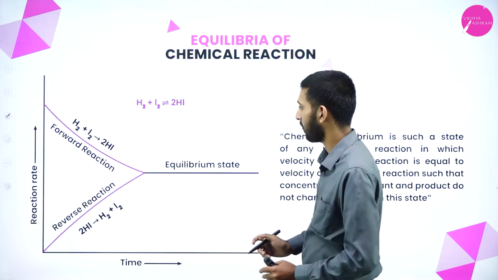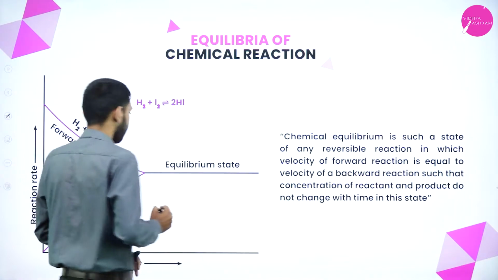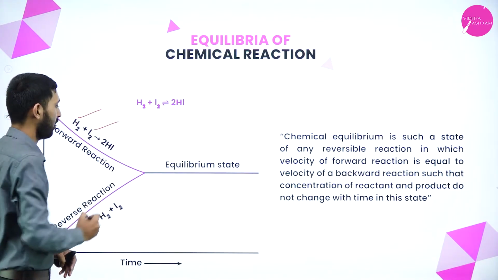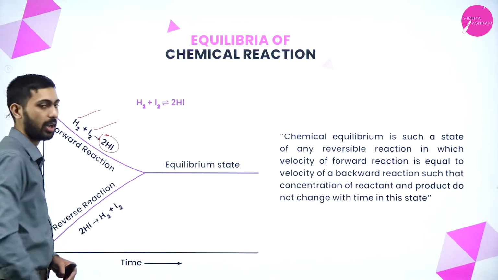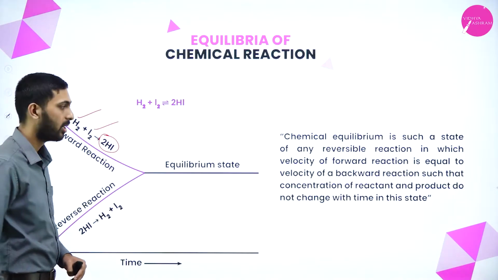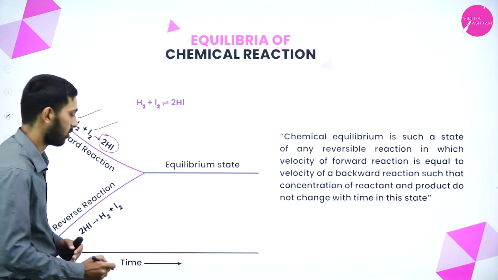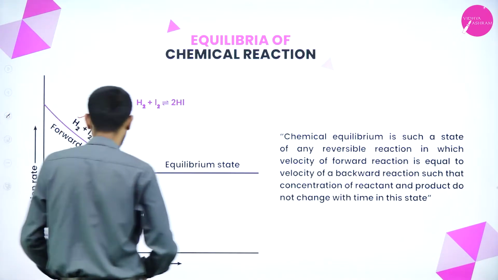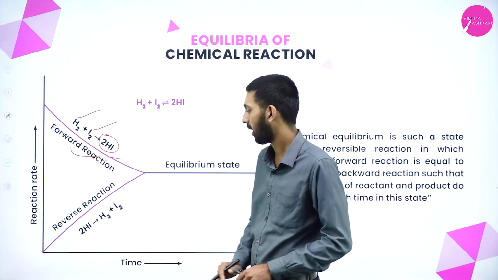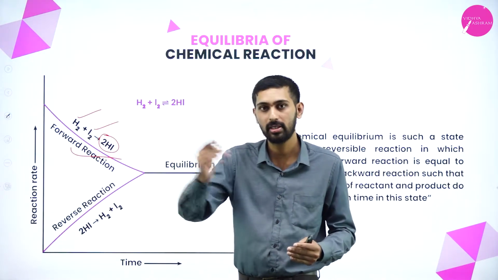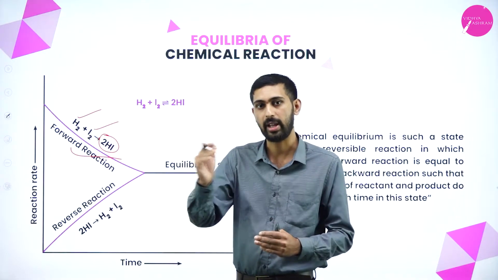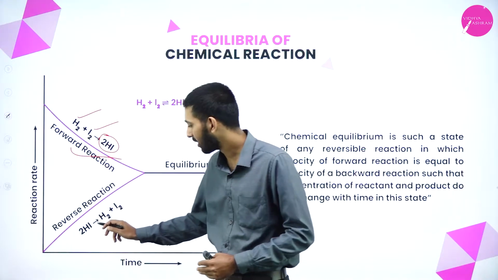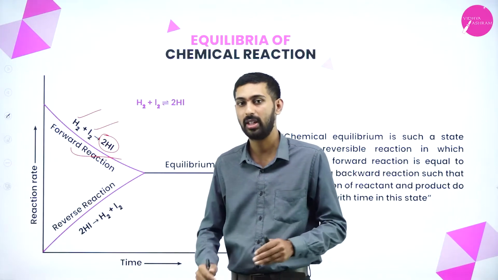Here you see, if hydrogen reacts with iodine, we will get hydrogen iodide. And it is an equilibrium state actually. Now this is a forward reaction. Then if you are going for the reverse reaction, meaning backward, from products to reactants, that is considered as a reversible reaction, we can say.